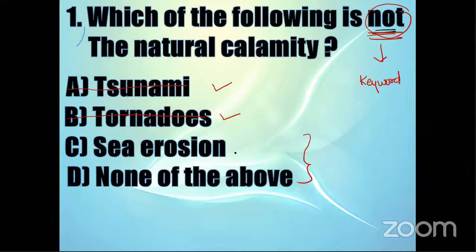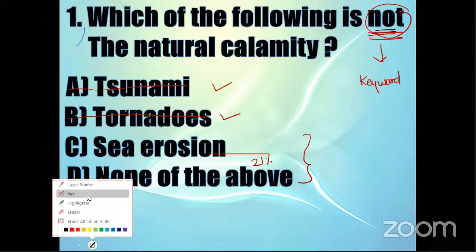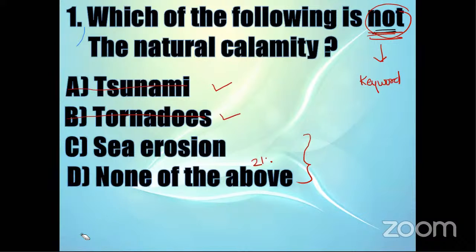So students, whenever you have none of the above and sea erosion, chances of success of none of the above is only 21%. So think twice before ticking this particular option. Even if you tick none of the above, you are not 100% sure that your answer is correct. So rather than ticking none of the above, you can go with sea erosion. Give last chance to none of the above.